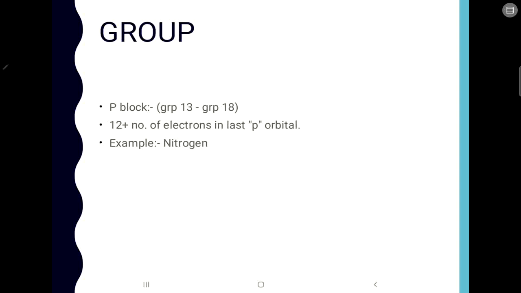Now for P block elements. The P block elements are the elements from group 13 to group 18. All the elements together make up the P block. Now if you want to determine the group for the p block elements, how will you do it? What you have to do basically is 12 plus the number of electrons in the last p orbital. Okay, like that you can determine the group.